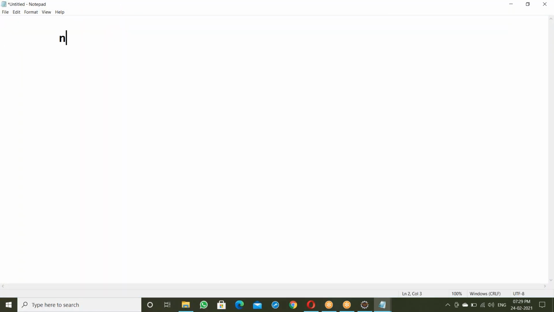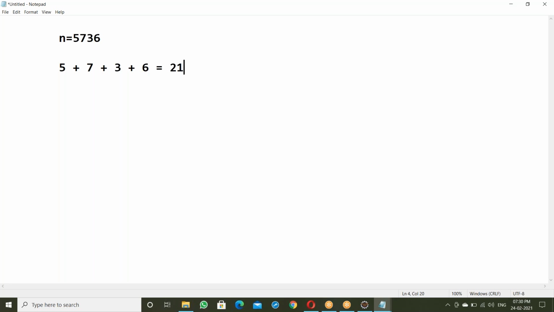This program is a little bit difficult. Suppose n equal to 5736. Now I want to find the sum of digits of this number, like 5 plus 7 plus 3 plus 6. What is this value? 12, 15, 21. I want to get 21.